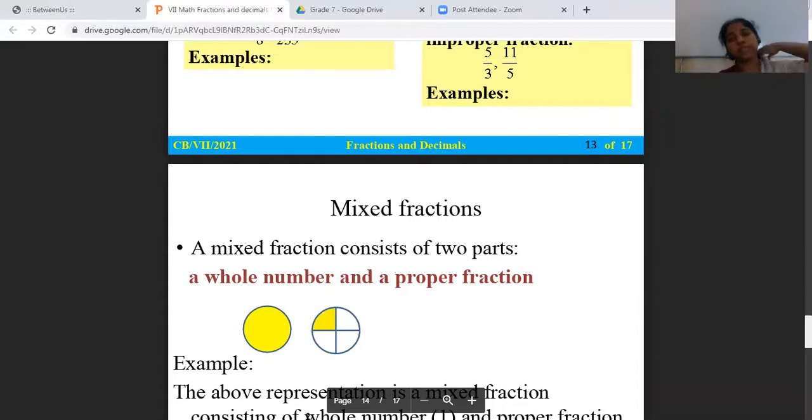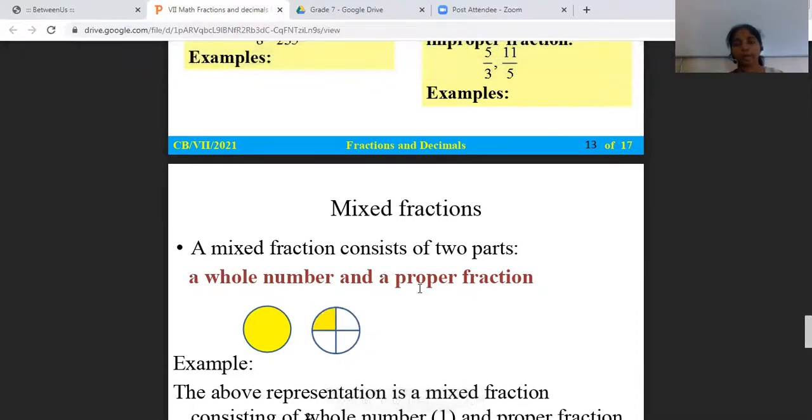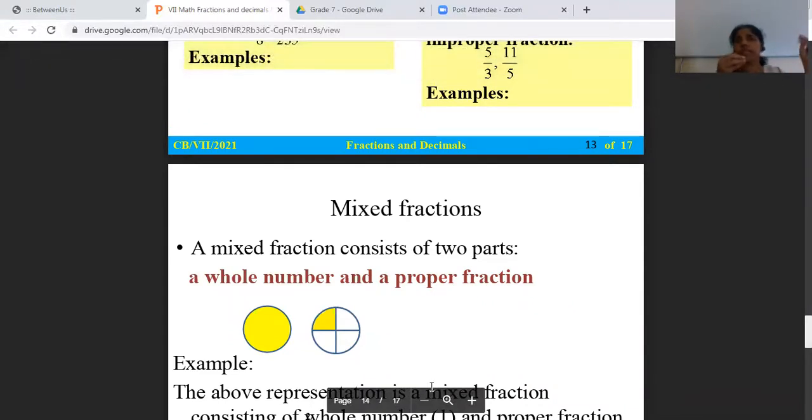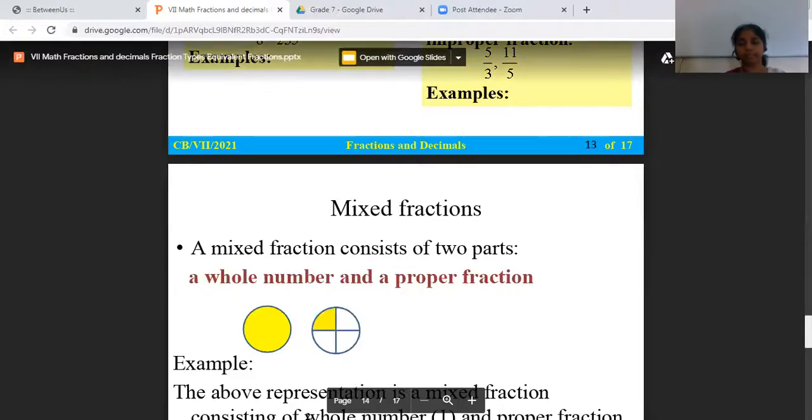So a mixed fraction consists of two parts, a whole number and a proper fraction. A whole number and a proper fraction give you a mixed fraction. A fraction will be given to you, and suddenly some whole part will come and join. So that becomes mixed. Okay, so we'll see the example.